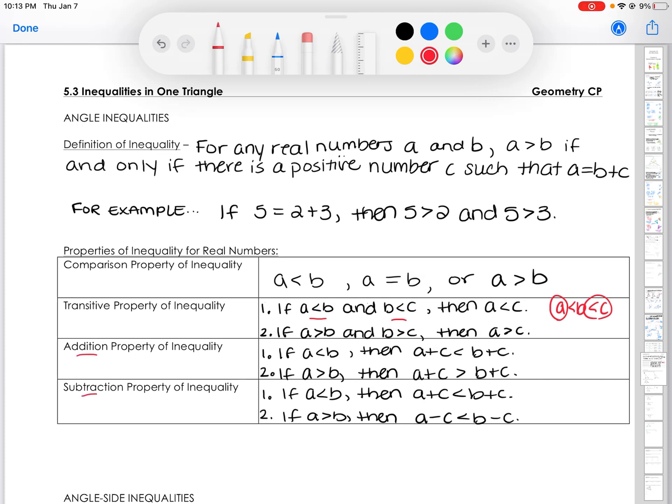Then we have the addition and the subtraction properties of inequality, and what that's saying, and you have that from Algebra 1, is that just like an equation, as long as I am adding or subtracting the same thing to both sides, nothing is changing. The inequality is still true. So for example, if I say that 5 is less than 7, if I add 2 to both sides, this is still a less than inequality. 7 is less than 9, and it is still true. That's your addition property of inequality.